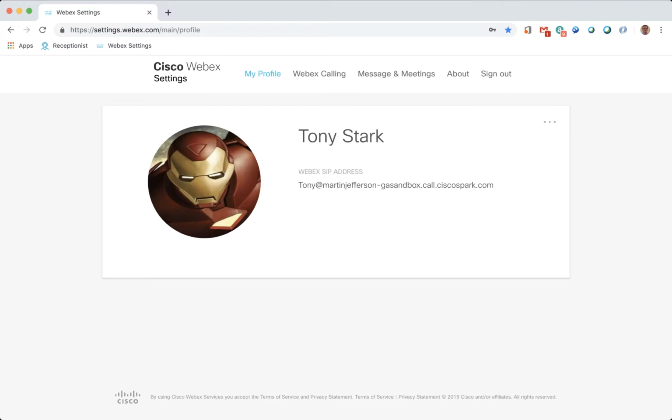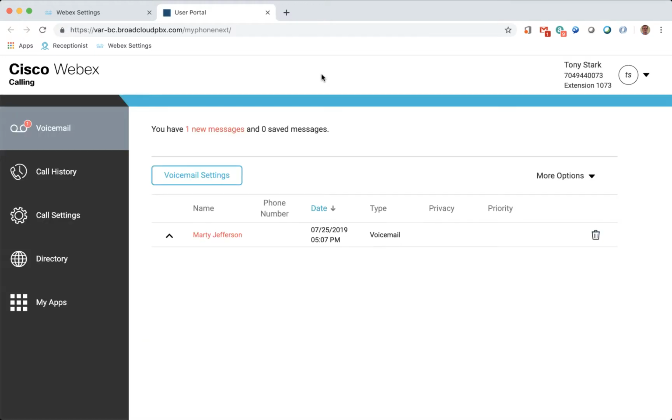Once the page loads, there is a link on the menu called Webex Calling. Click that to access the end user Webex Calling interface. On the left side of the page are the sections the user can use to control their communication settings. These are voicemail, call history, call settings, directory, and my apps.